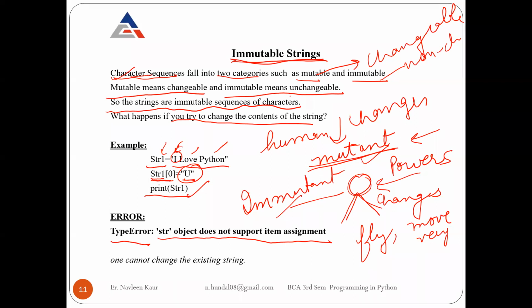"u love Python" will not come, because once you create a string, you can't change it. So you got an error: string object does not support item assignment. It means you are trying to assign a new item to some position of your string. This is not possible. One cannot change the existing string. A string once created cannot be changed. That's why we say that it is immutable.